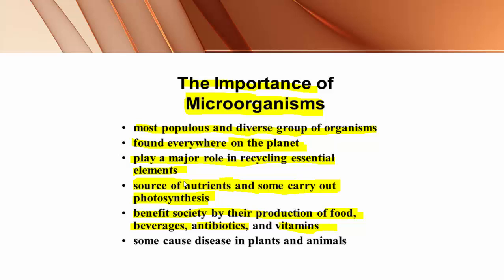Beverages means drinks. Alcoholic beverages are produced by making use of microorganisms, and bacteria and fungi are the richest source of antibiotics. They are also used for the production of vitamins. So all these are the benefits of microorganisms for human society.